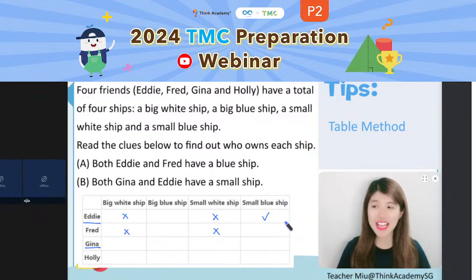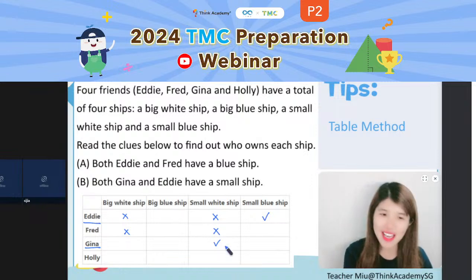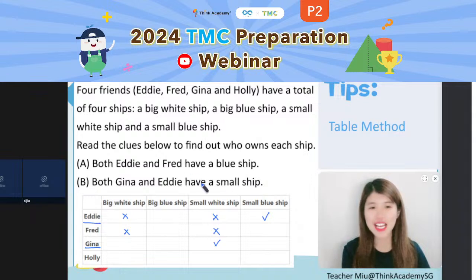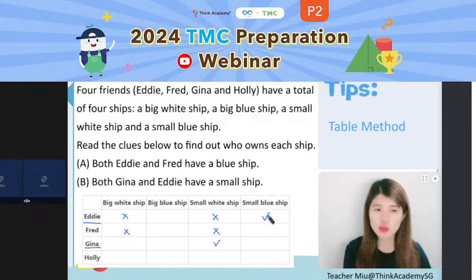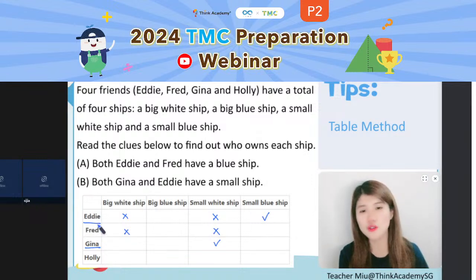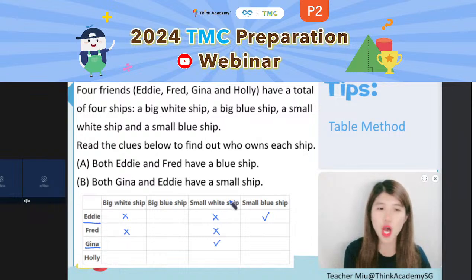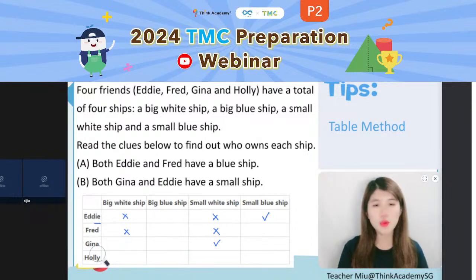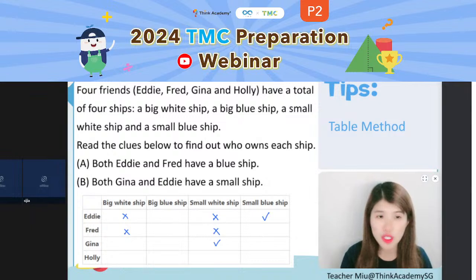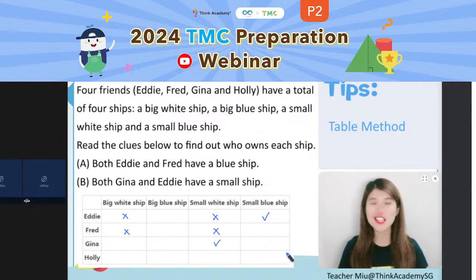Great. And at the same time, what about for Gina? Can we say that she has a small sheep, so she has the small white sheep? Can we say so? Actually, yes. She has the small sheep, but she cannot have the small blue sheep, right? Because the small blue sheep belongs to Eddie. So Gina can only have the small white sheep. So this is what we can have according to the clues, but not done, right? So far, not yet done.